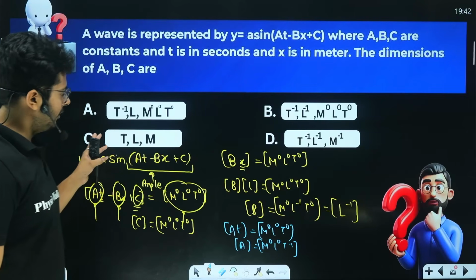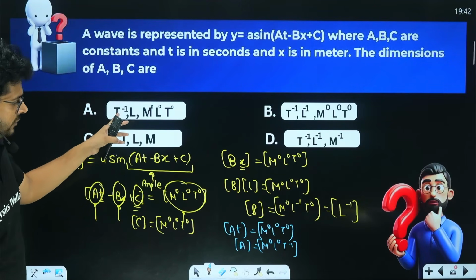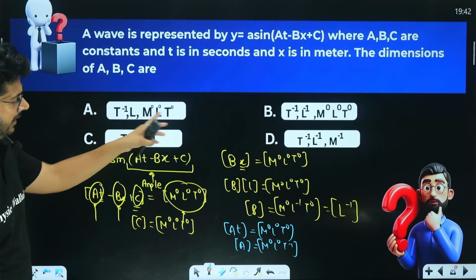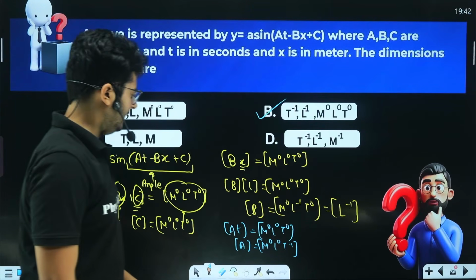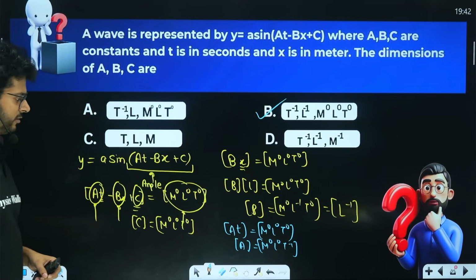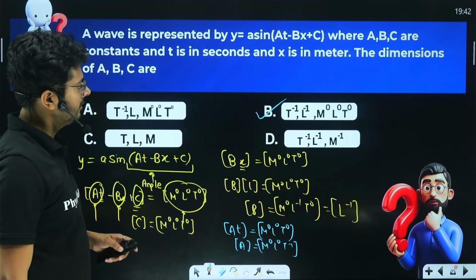So which is the correct option? T minus 1, L minus 1 and M0, L0, T0. So it is option B, right? So let's have a look at that. This is the correct option in this situation.